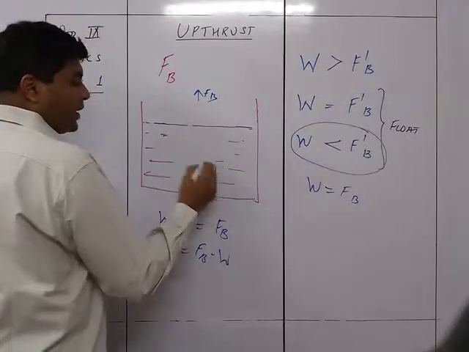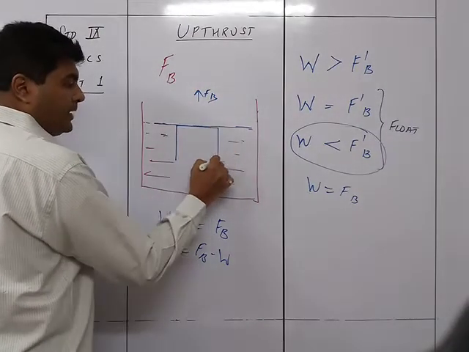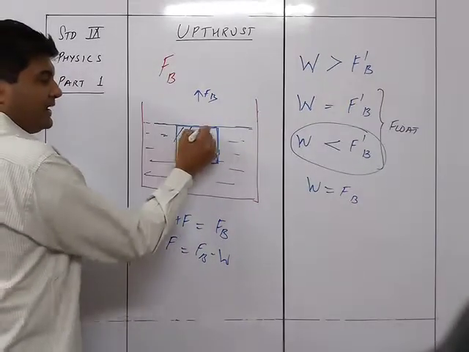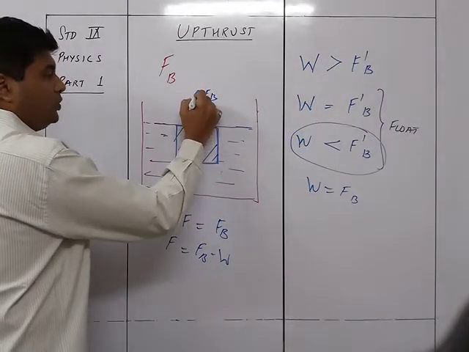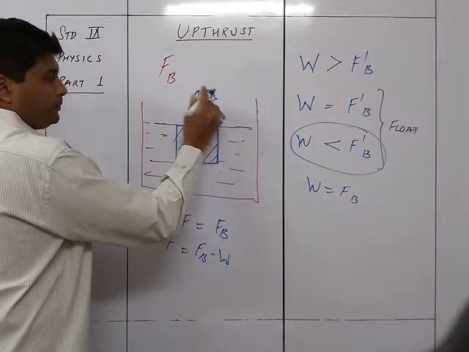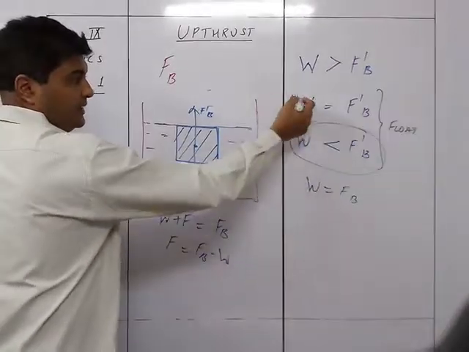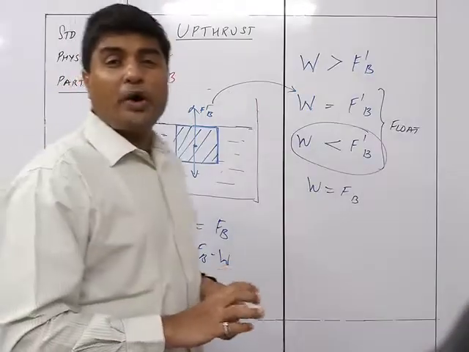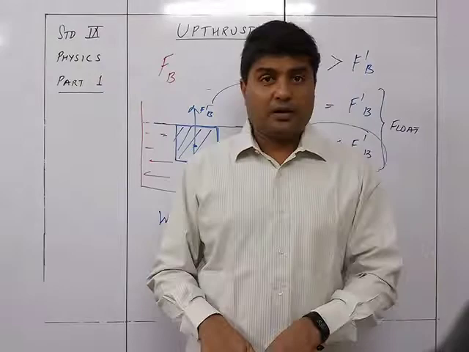If this is the water body over here, this particular body will be completely submerged in water, such that W will be equal to F dash B. In this case, W is equal to F dash B, and the body will be completely immersed in water, but it is not going to sink.